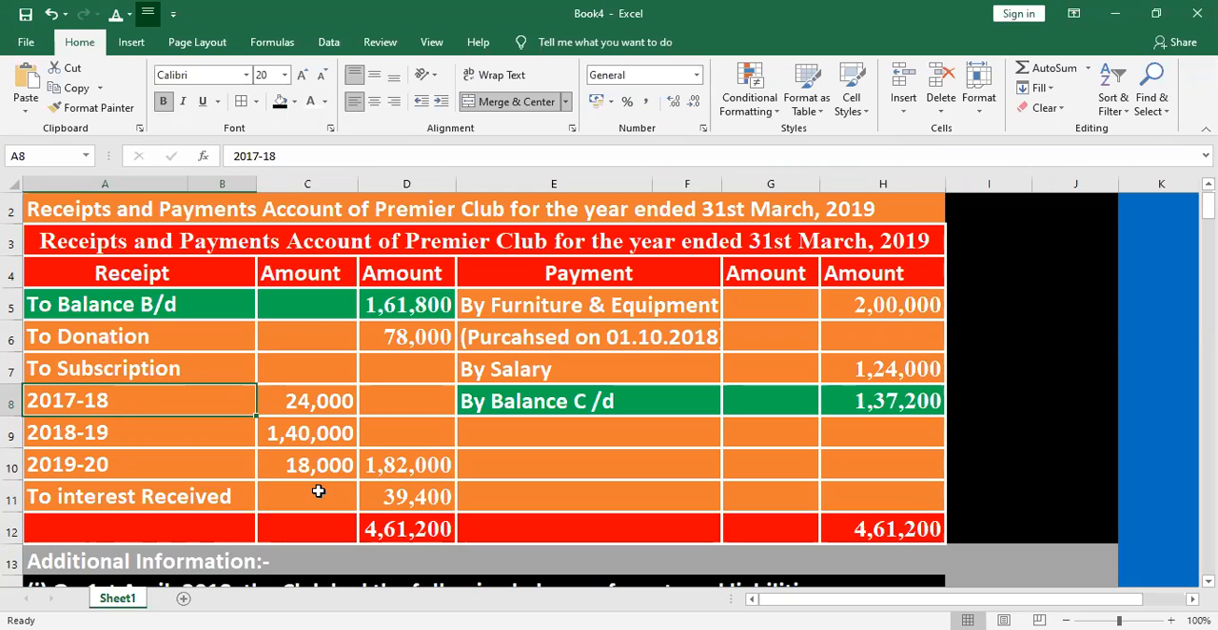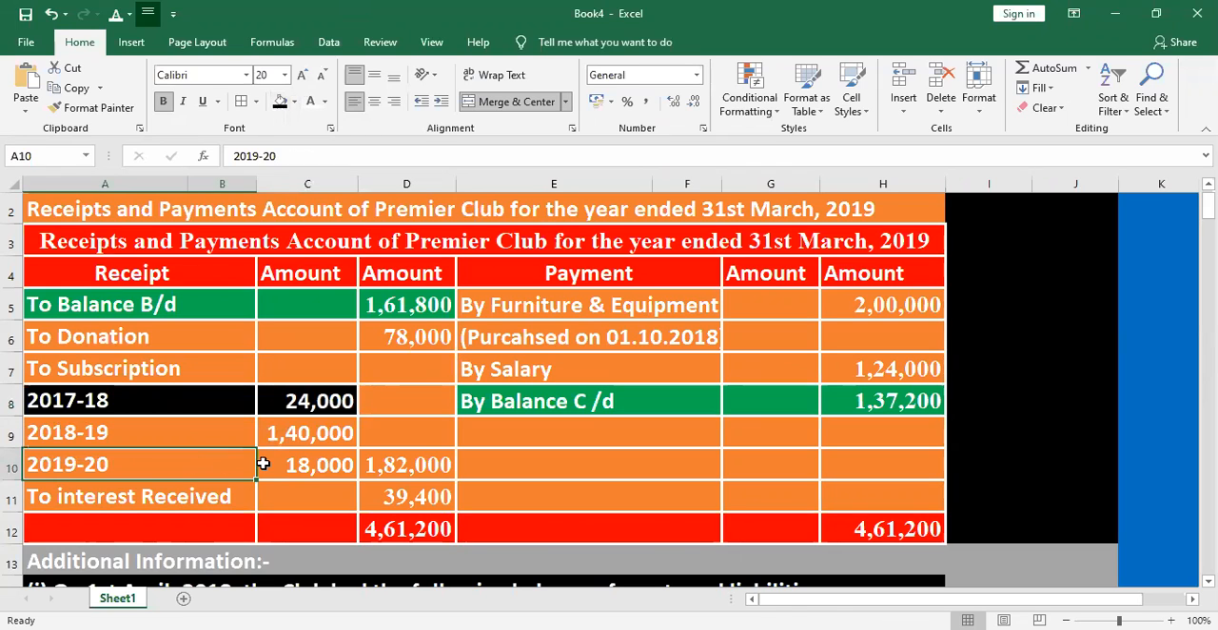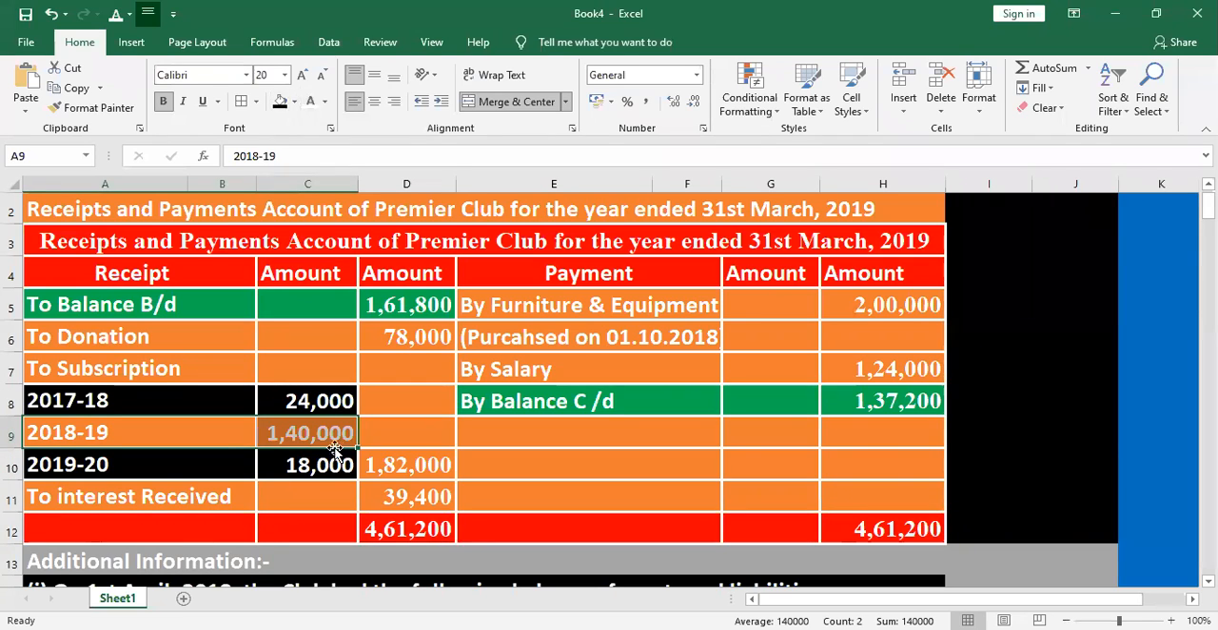Always the current year income and current year expenditure will be considered. Here they are given subscription for 2017 and 18. It's related to the previous year. Don't consider. Then 2019-20. It's related to the next year. Don't consider. Only the current year will be considered. What is the current year? Current year subscription 1,40,000 will be considered.